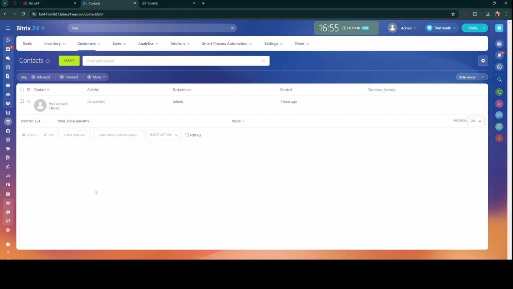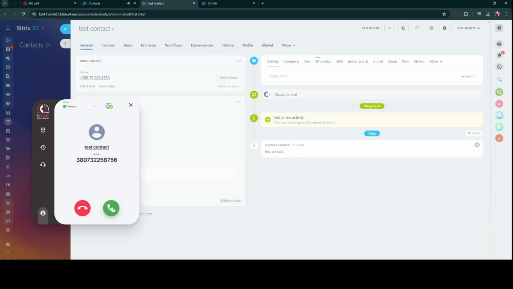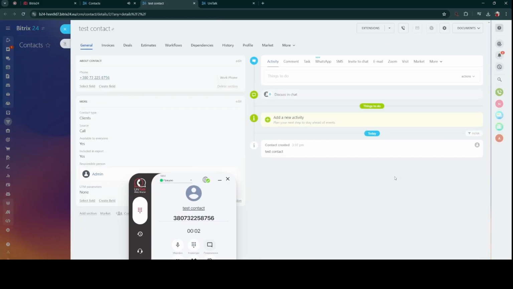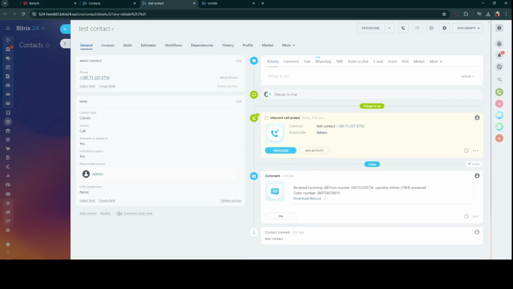Now we can test the functionality of our calls. When receiving an incoming call in the SIP client UniTalk, as well as in the CRM system itself, we see a contact card that we can access. And we see that the call information was transferred to the CRM system. We received an incoming call from the user, and the user admin answered it. We can also download the audio of our conversation.